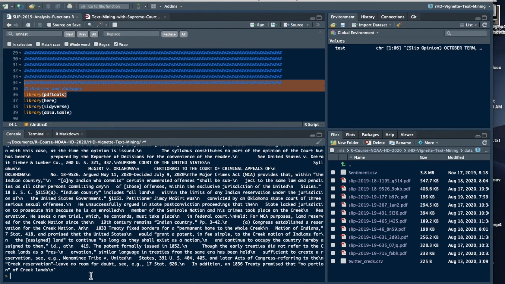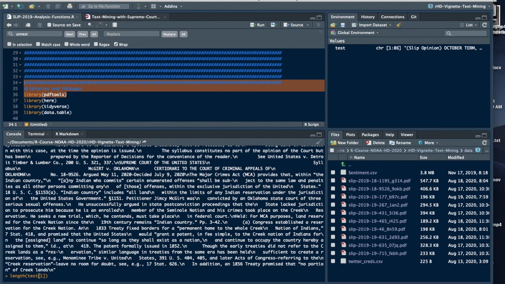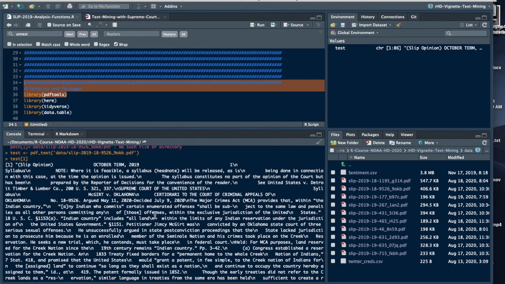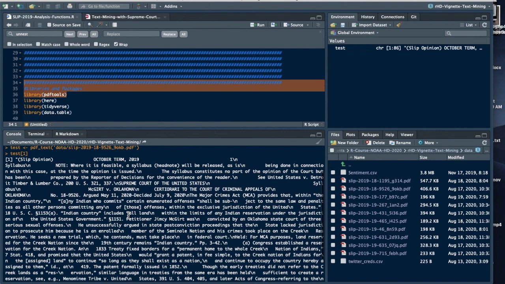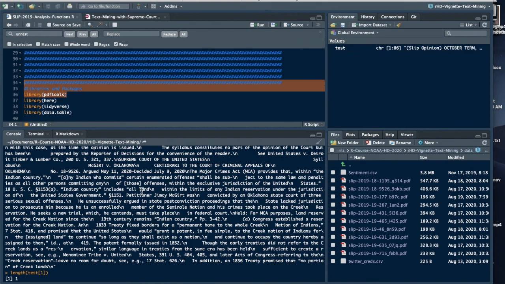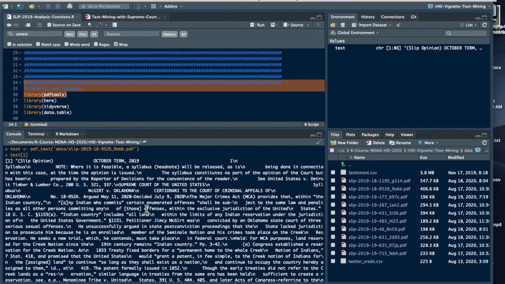Just to really drive this home, length of test[1], the first page, the first element in the character vector test, has length 1. So all of this text from the first page of the document is saved as a single text string, and there are 86 of these strings. There are 86 big blobs of text which contain all the text on each of the pages. So that's what this looks like.